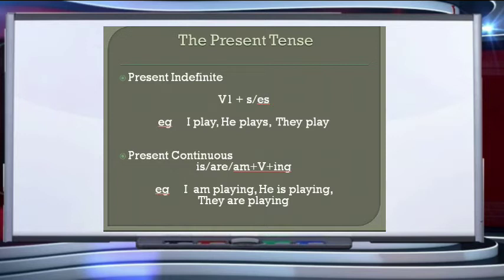Over here, we always use the simple present tense or the present indefinite tense, because the earth revolves around the sun is a fact. It is a fact and it has always remained true and it shall always remain true.